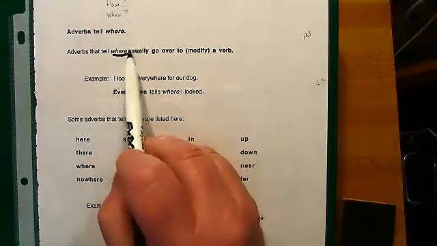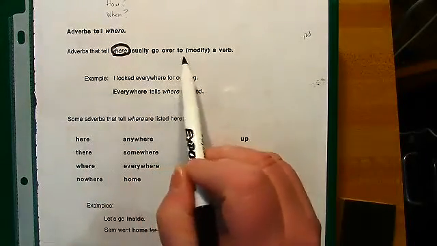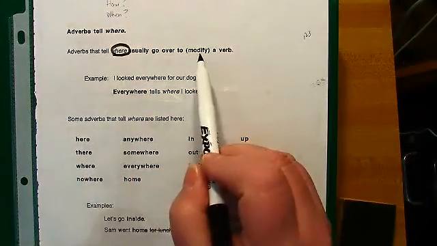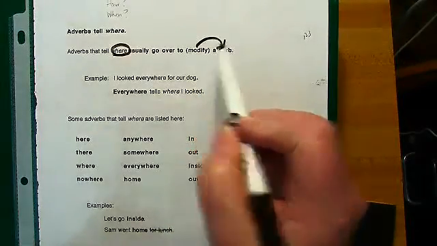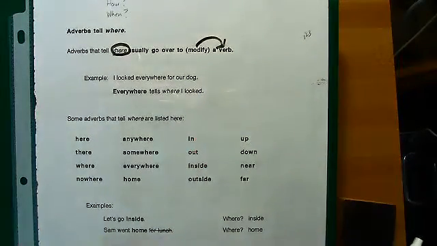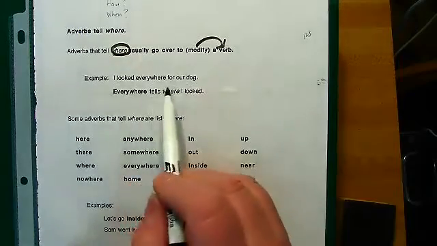Adverbs that tell where usually go over to modify a verb. Again, modify means to go over to. So the adverb focuses on the verb. Here's an example. I looked everywhere for our dog.